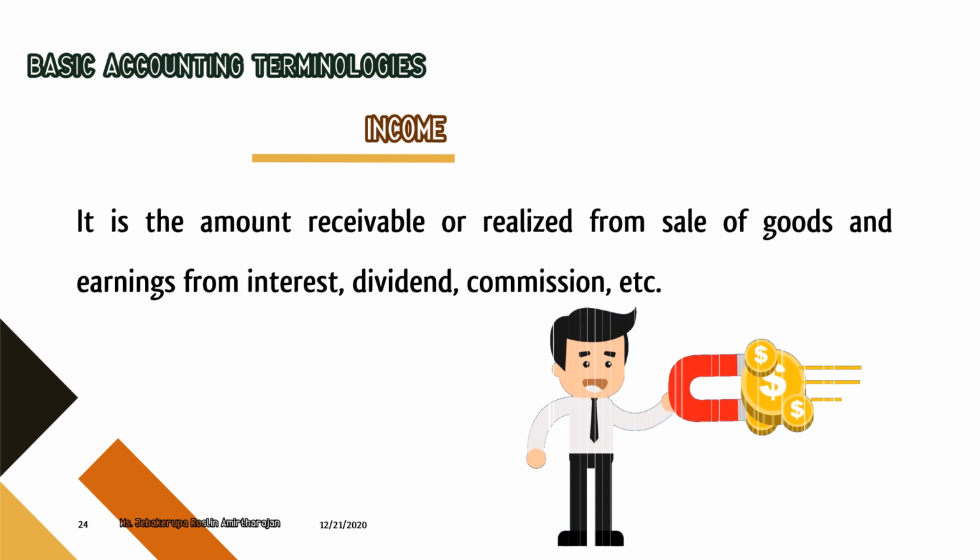Income. It is the amount receivable or realized from sale of goods and earnings from interest, dividend, commission, etc. So the different ways by which the business is receiving money, that is said to be income, and the primary source of income for a business is through sales. By selling your product or service, we are receiving money, that is the main source of income. And in addition to it, we might have invested somewhere, for that we may get dividend. In our business we may get some commission, and we may give a loan to someone, for that we are getting some interest. All that are considered as income.